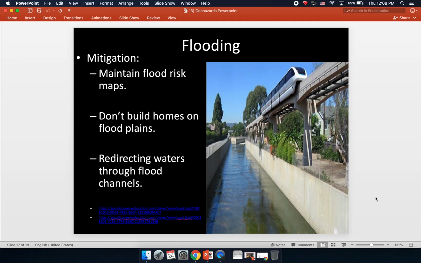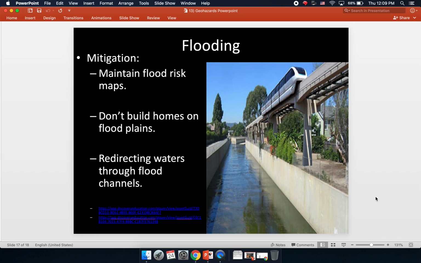A way to mitigate flood damage is to maintain flood risk maps. This is something that a city or a town may do. They identify locations that are prone to flooding, and then they usually commit those areas to being green areas. They just let those areas stay natural. They let grass and trees and whatever grows in them grow. They let whatever animals want to live there, and they don't develop it in any way, because if you develop on those flood areas, you're just asking for whatever you build there to end up flooded.